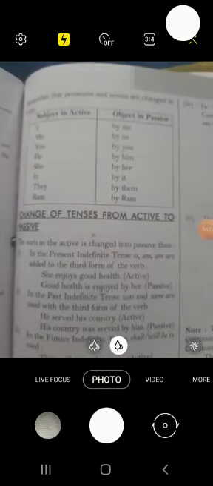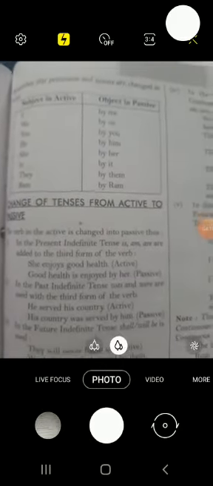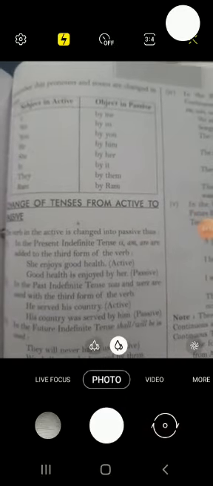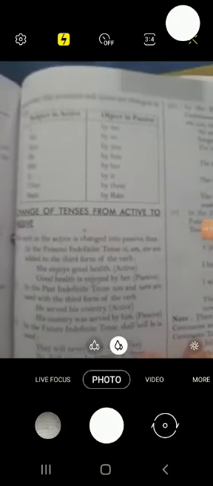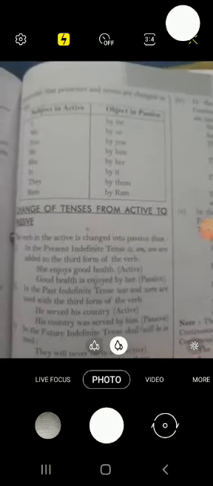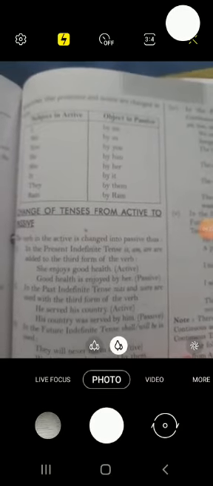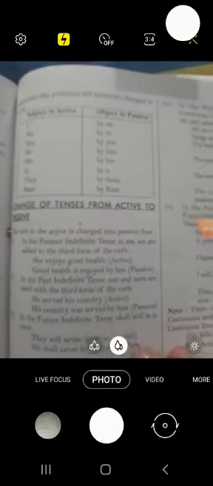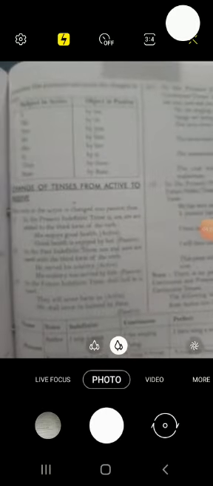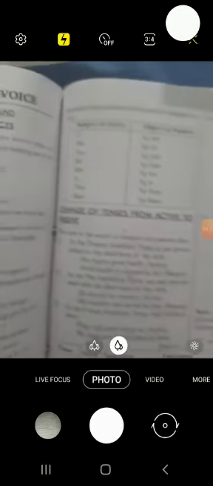How to change the subject? Because the rule is subject becomes object and object becomes subject. So if the subject is I, how it changes into object in passive voice. This is how we change the sentence from active to passive, and how we change the person from subject to object in passive voice. Now let us, children, see this table.